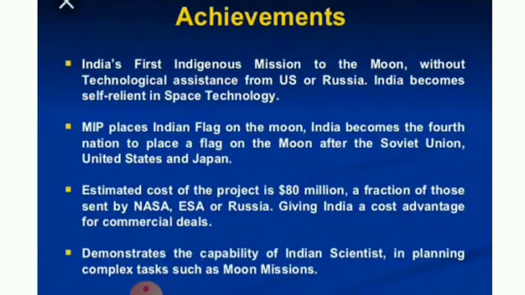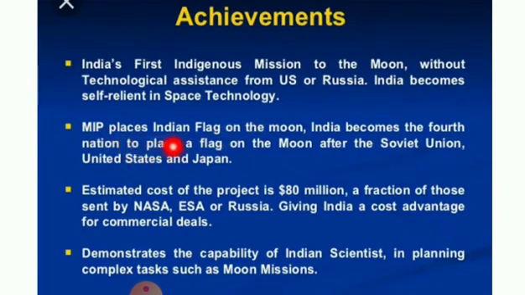Let us see the achievements of Chandrayaan-1. India's first indigenous mission to the moon without technological assistance from the US or Russia. This is an important one. The first satellite without the help of other countries. India became self-reliant in space technology. Right?